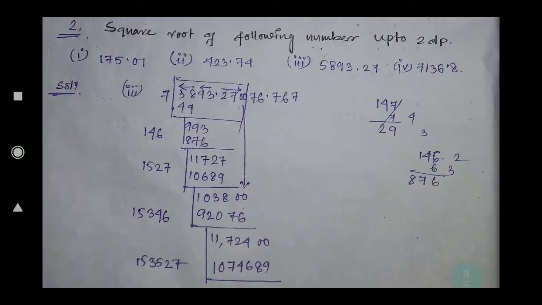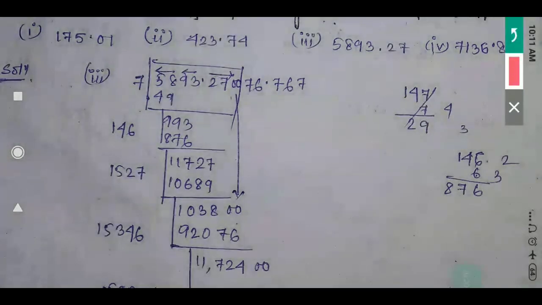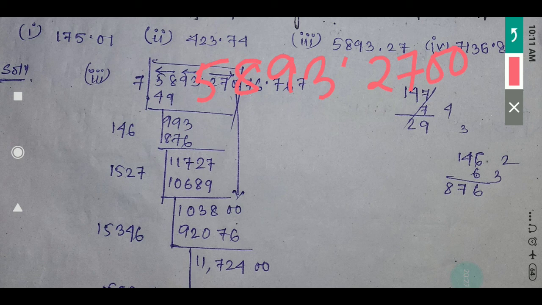So in this question, it is given 5893.2727. So this one I can write as 5893.2700. I can write 00 again as much as I require. I can put the 0 because after the decimal, 0 has no value. So now from this side you have to start with this pair, then this pair, and for the decimal part, from this pair, then this pair, then this pair.